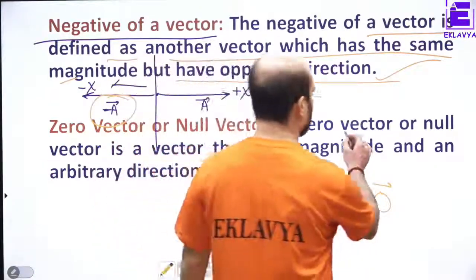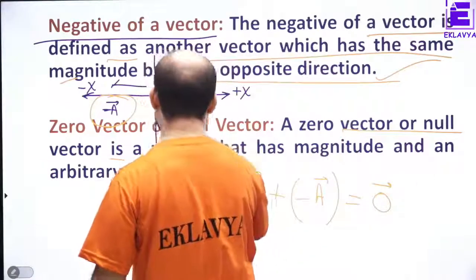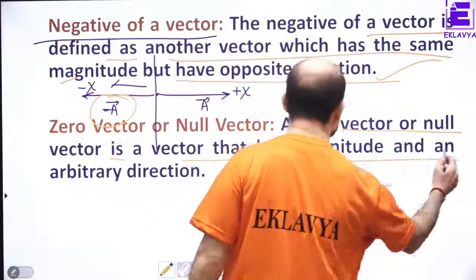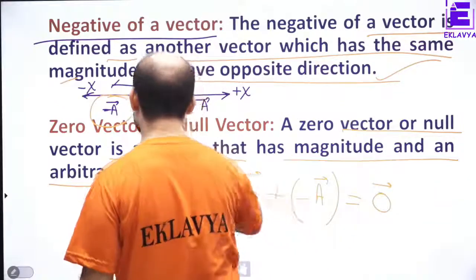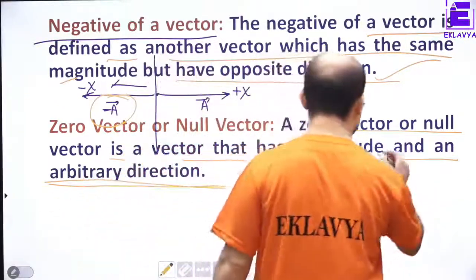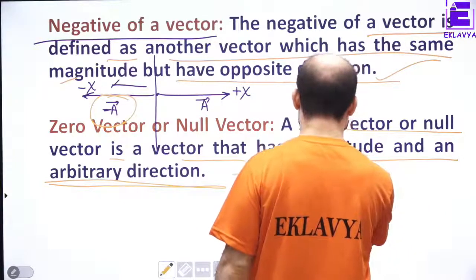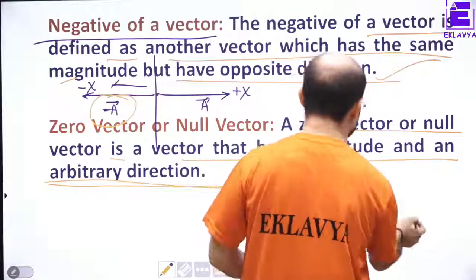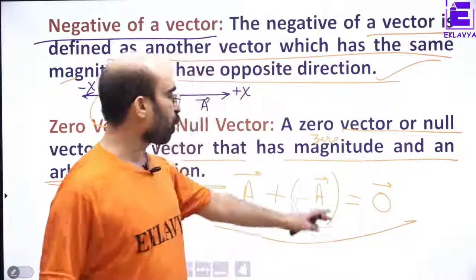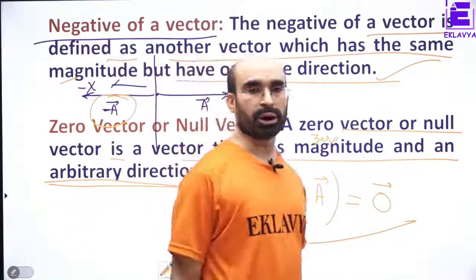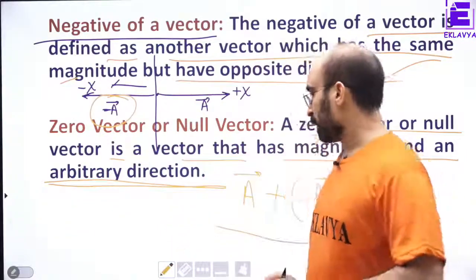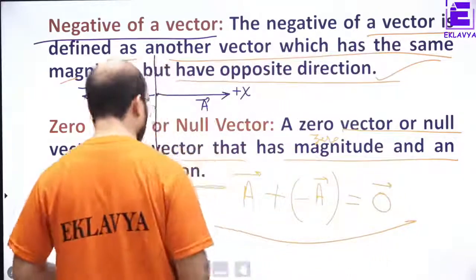0 vector or null vector is a vector that has 0 magnitude and arbitrary direction. So this is called null vector or 0 vector. Understood? This is very simple. Now, next we will talk about the